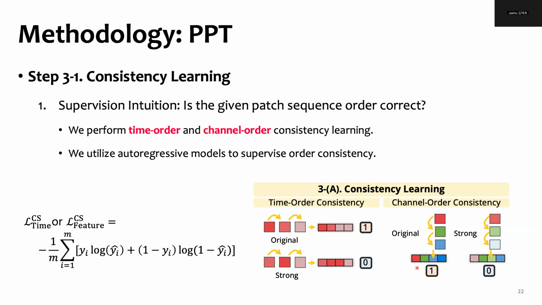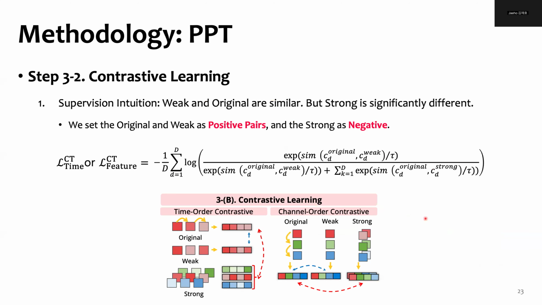In consistency learning, we perform time order and channel order consistency learning, where an autoregressive model is used to construct the context vector, and we employ binary cross-entropy loss to classify the original and strong sequences in both time and channel order. The contrastive terms are applied to make the original and weak closer in the representation space while making the strong far apart.